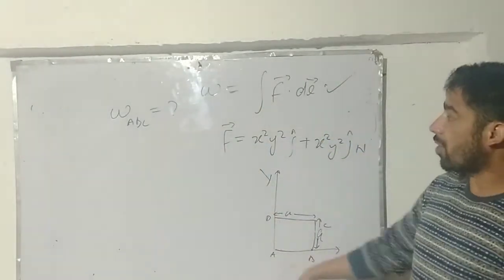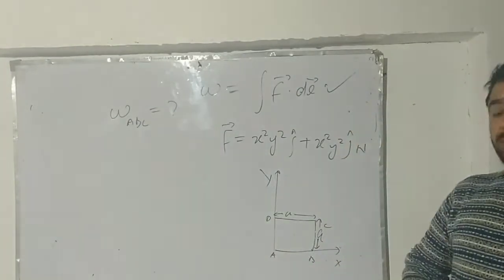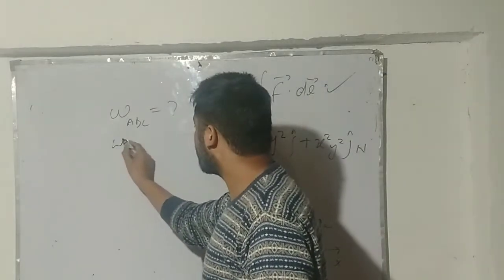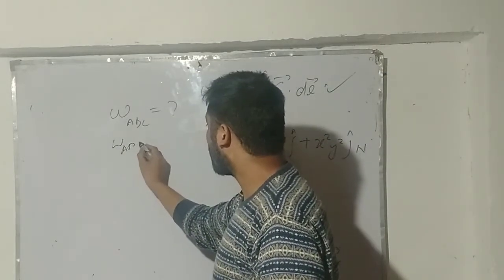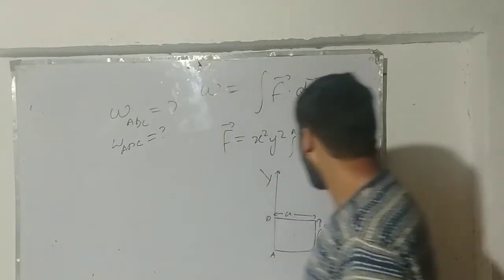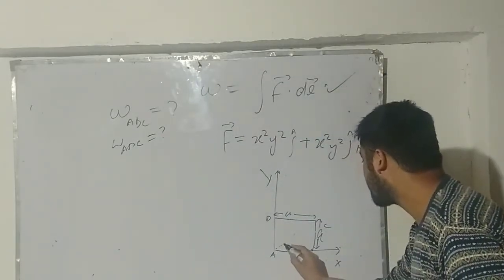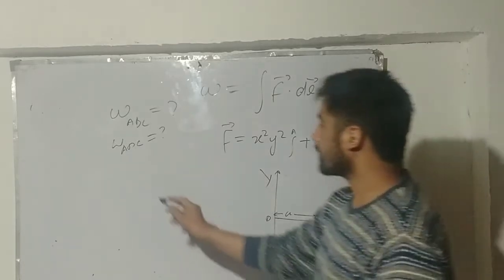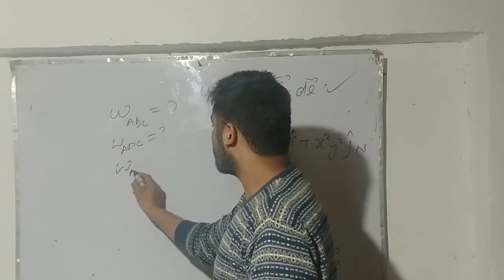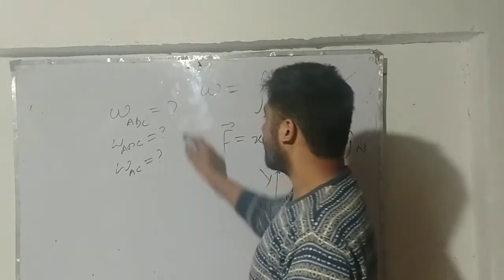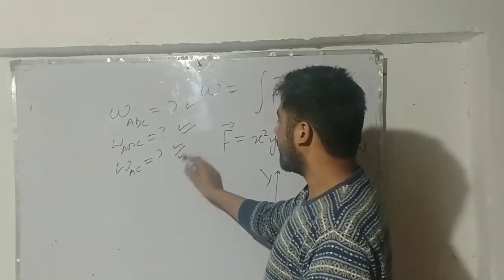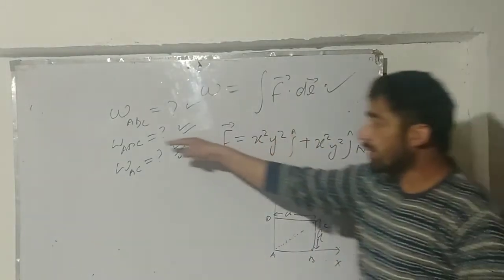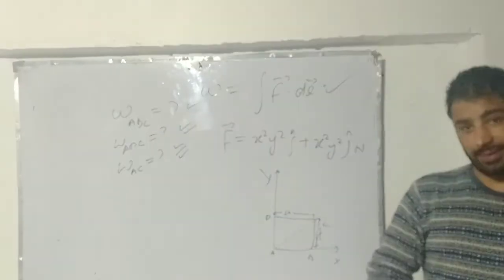The first part asks for the work done along the path ABC, the second part asks for the work done along the path ADC, and the third part asks for the work done along the path AC. I need to calculate these unknowns.